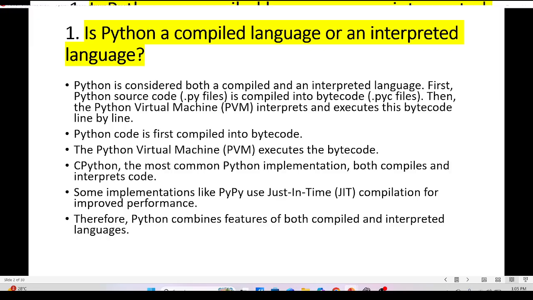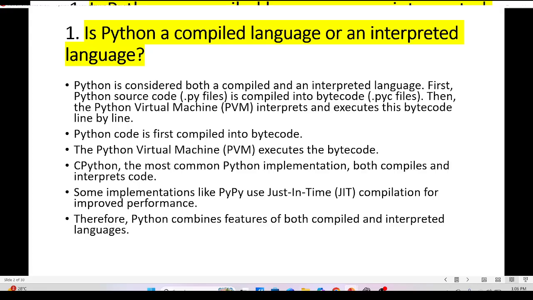The first question is: Python is a compiled language or an interpreted language? Python is considered both a compiled and an interpreted language. First, the Python source code .py file is compiled into bytecode, and then the Python virtual machine interprets and executes this bytecode line by line.